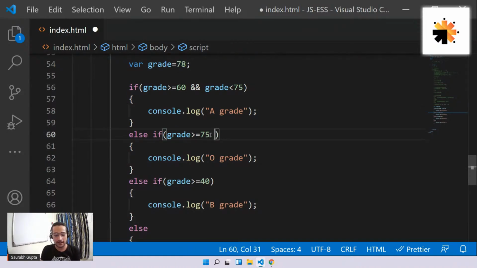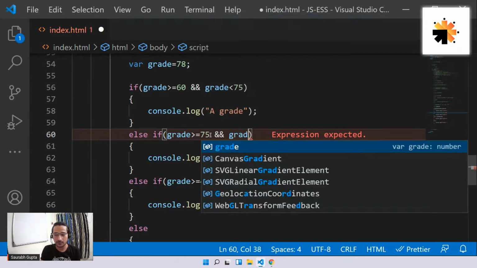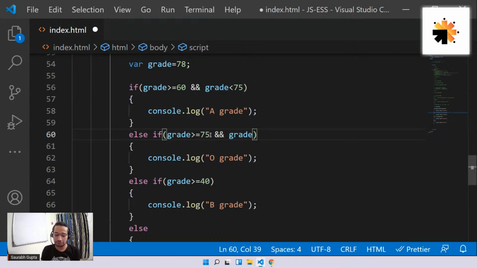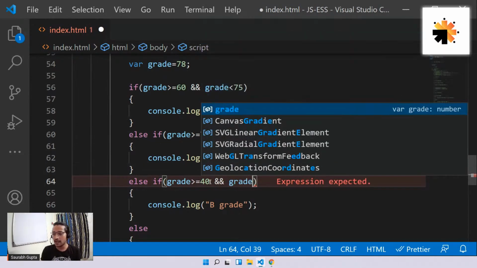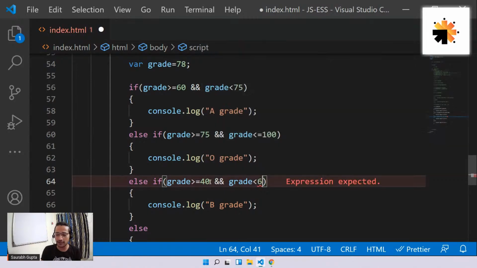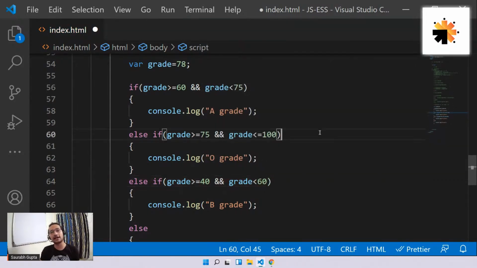So now here also, I'll put grade is less than or equal to 100, because 100 can be the maximum, right? And same in this case, I'll go here and also put and. Now in this case, no matter what the sequence is, the program is logically correct. And in conditions, it should always be like this. When you write conditions, you should not depend on the sequence. You should depend on your conditions. If the conditions are correct, no matter what the sequence is, they should work.